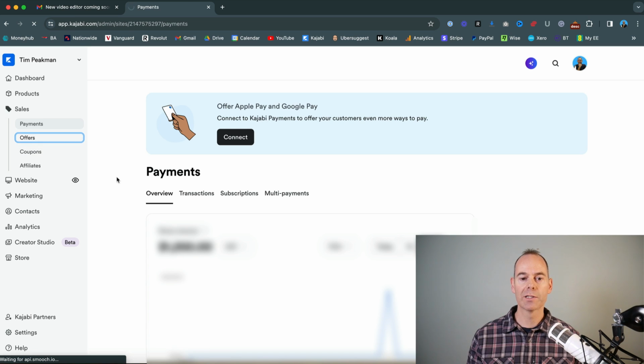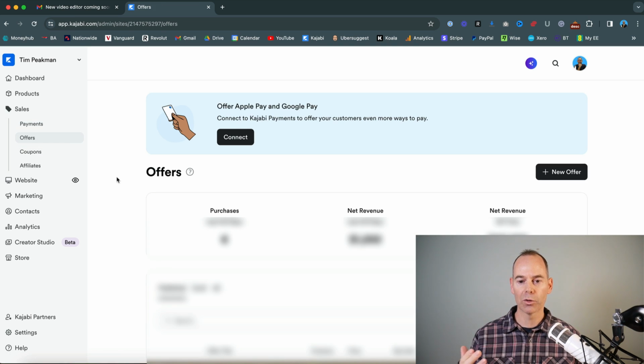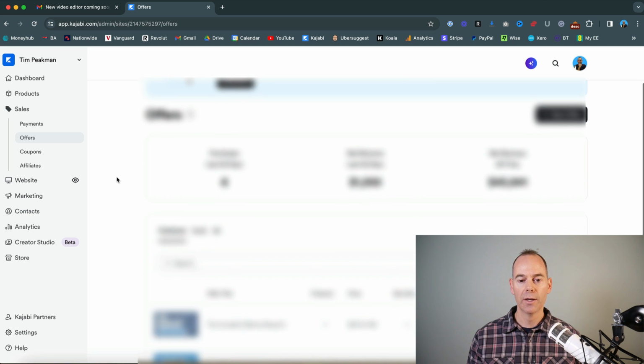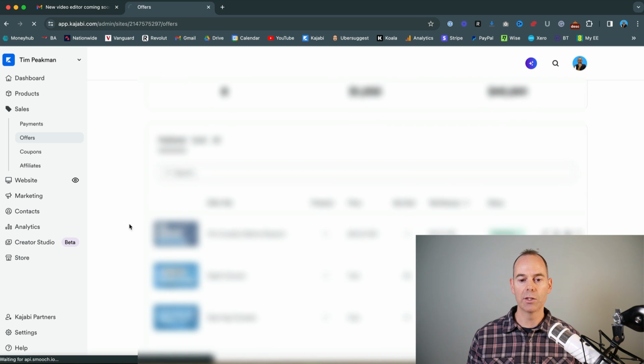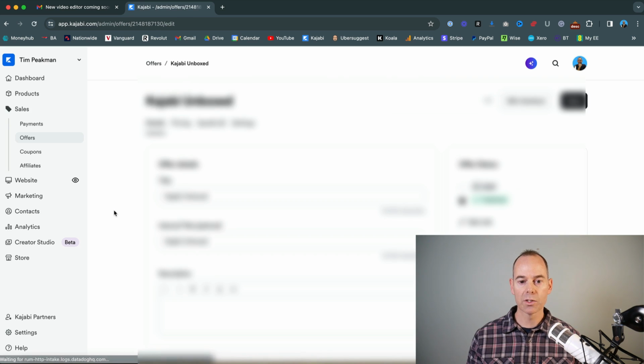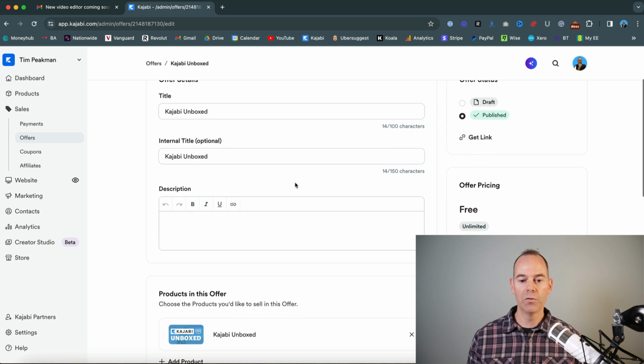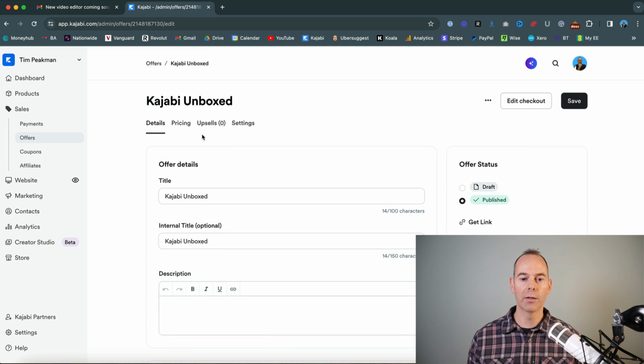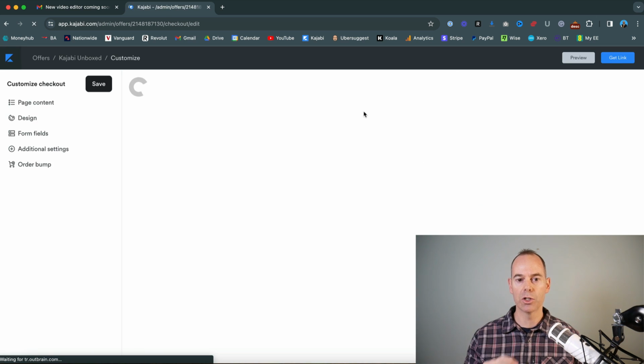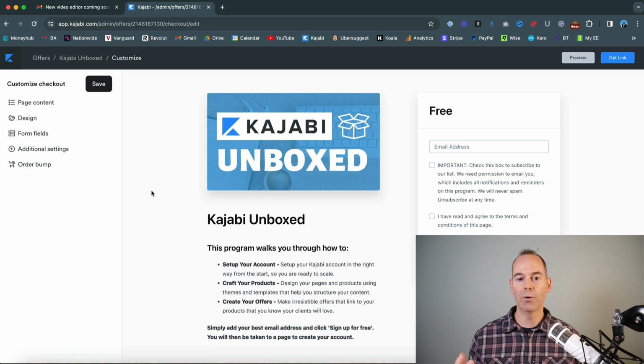Going into the offers, like I say, I have done another walkthrough on how to build out your offers. But if I was to go into Kajabi Unboxed, this is a free offer that I offer everyone signing up to Kajabi using my link. We can go through this, but I just want to go straight to the checkout because you can check out the full video here. This is how it looks. You can then copy the link and then send this off to people if they are purchasing Kajabi, or if you just wanted to give this away for free.